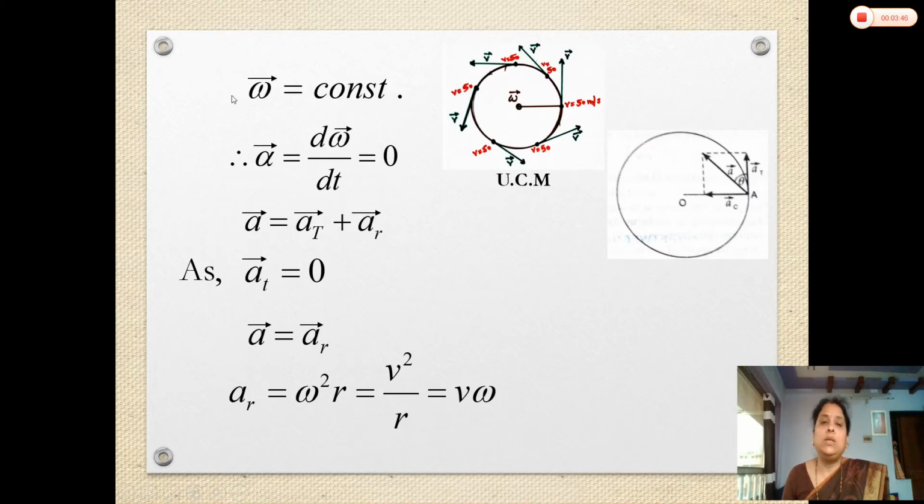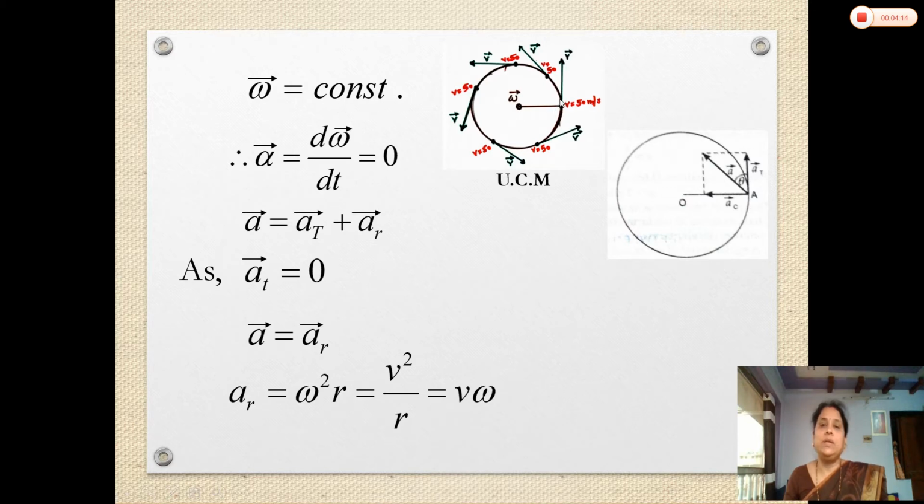And what about the angular velocity in uniform circular motion? Can you tell me what is meant by angular velocity? Can you define the angular velocity? As we know, in the linear motion, in the rectilinear motion, the velocity is the rate of change of linear displacement. That is the linear velocity. In the same way, we define the angular velocity, that is the rate of change of angular displacement. I have explained angular displacement in the last lecture.